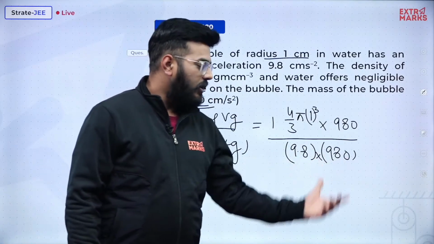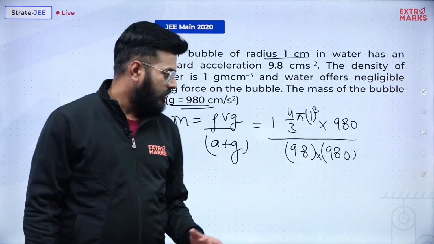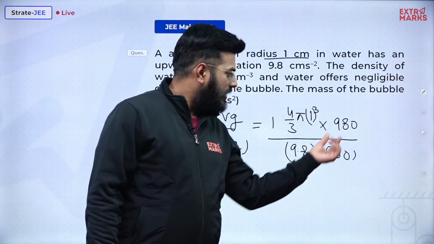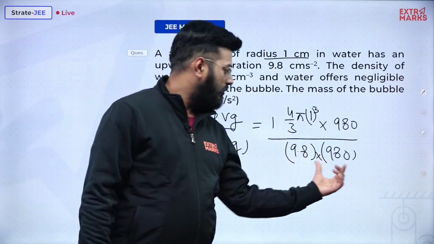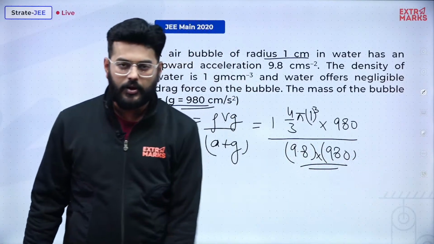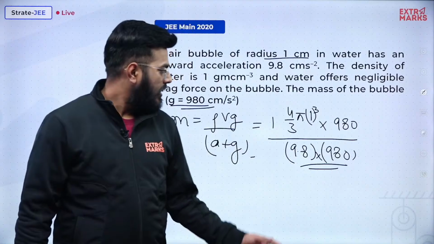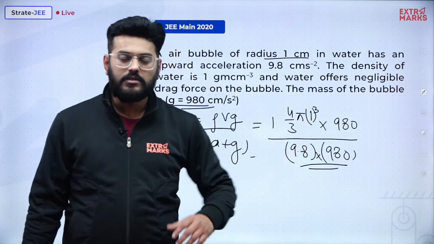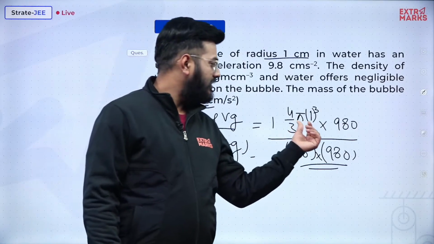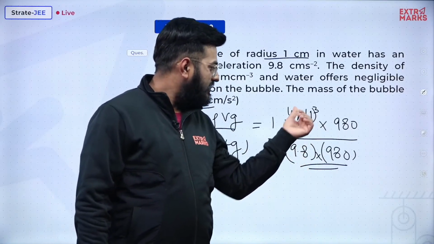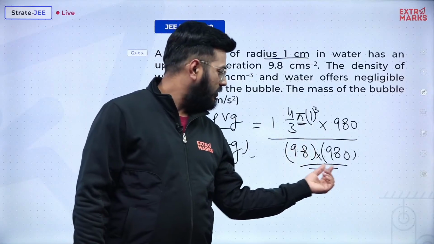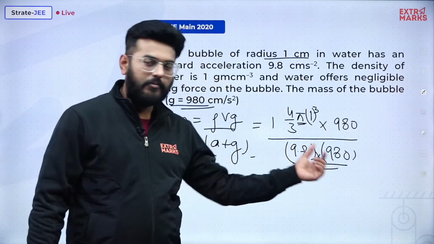So what is the approach over here of approximation is that here the numerator is pretty lesser than what the denominator is, because it will be 989.8 something and it will be 980 only. But here the pi value is 3.14. So what I can do is I can consider this value of pi to be near about 3, and in just reducing this numerator I can also reduce this element of denominator 9.8.